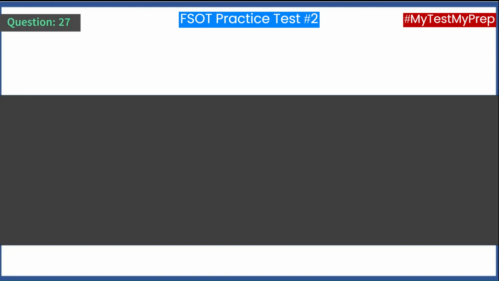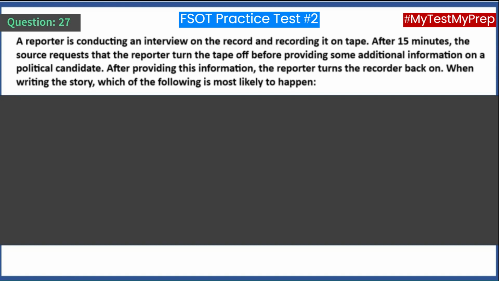Question 27. A reporter is conducting an interview on the record and recording it on tape. After 15 minutes, the source requests that the reporter turn the tape off before providing some additional information on a political candidate. After providing this information, the reporter turns the recorder back on. When writing the story, which of the following is most likely to happen?